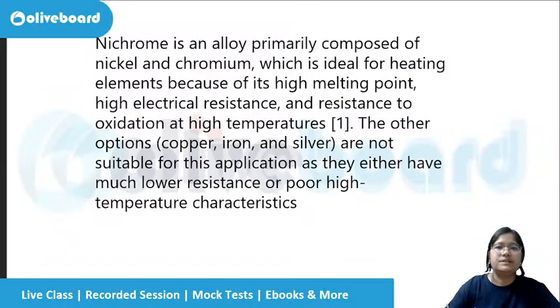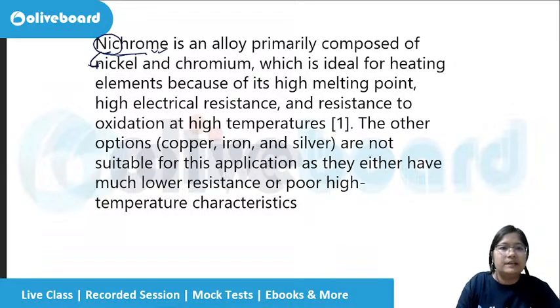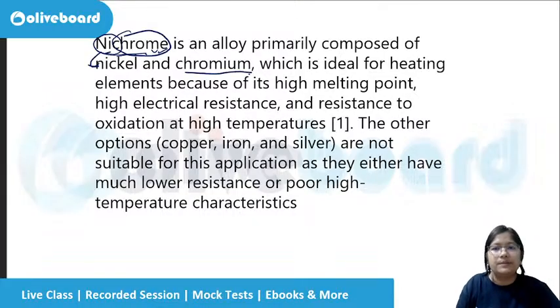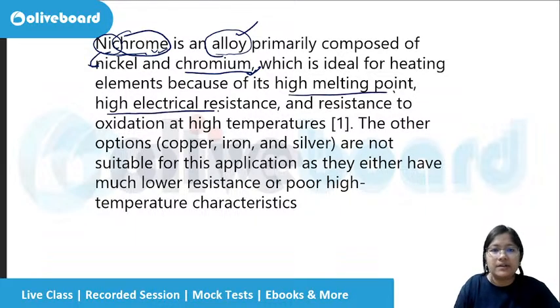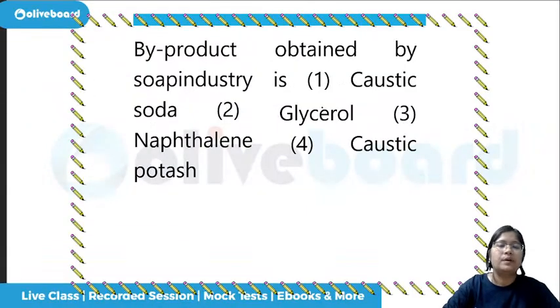Okay, nichrome is used. Nichrome is an alloy. Alloy composed of what? Ni is for nickel, and chrome is for chromium. So that is what we call nichrome. Since it is an alloy, it can be made as per our requirements. It has a high melting point and high electric resistance. Also resistance to oxidation at high temperature. That is why this can be used.